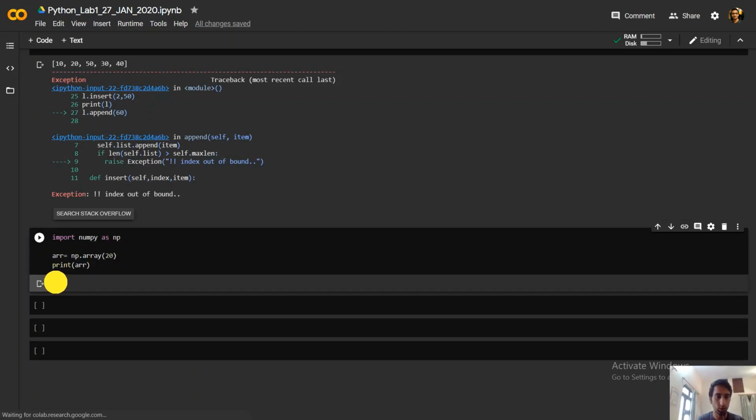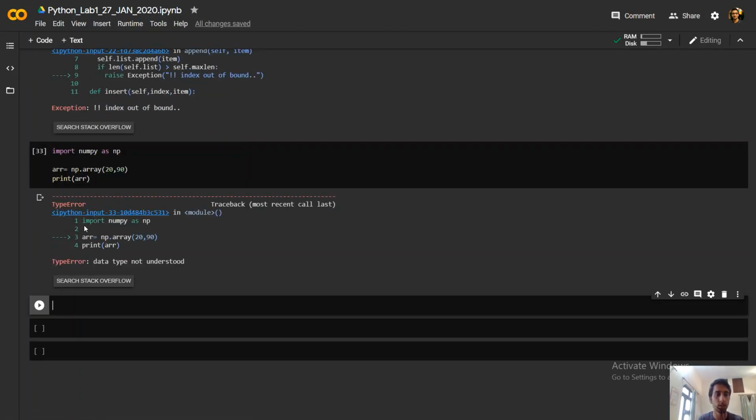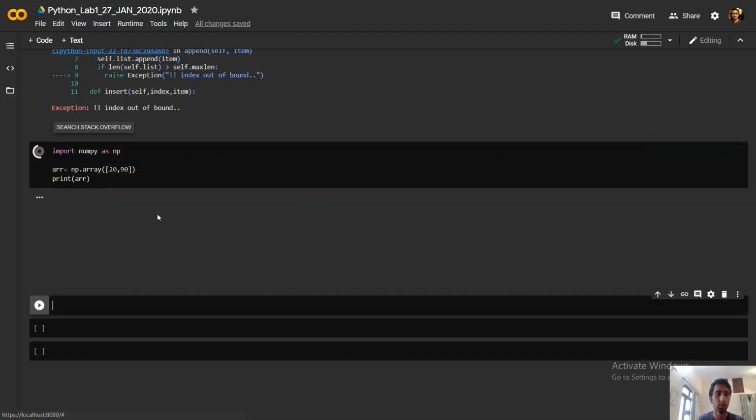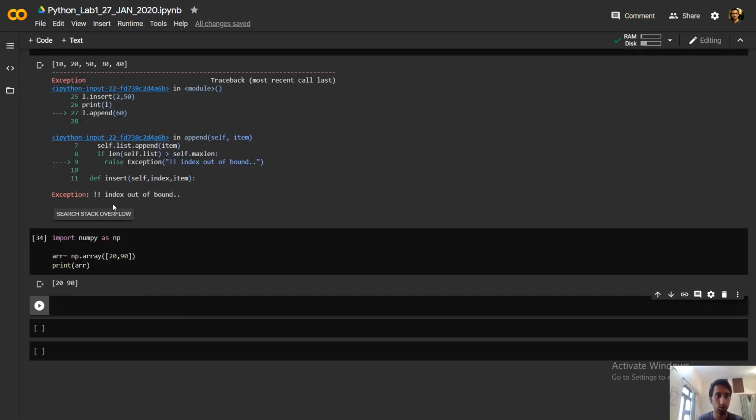Okay, so it gives just one element. If I try to add more elements like this, it throws an error, because we cannot add more than one element like this, so we have to define them inside a list, right? Also, it's a homogeneous kind of array. You cannot add heterogeneous types of elements here.